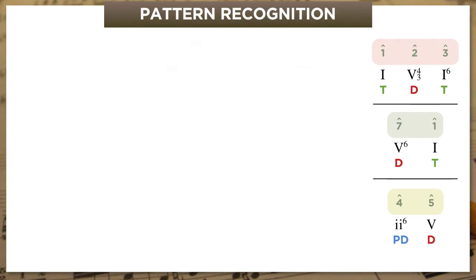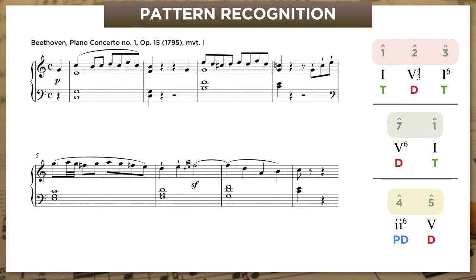Here's another example. This is from Beethoven's first piano concerto. So again, we'll listen and then follow the bass line, tracking its scale degrees. All right, so this one unfolds scale degrees 1, 2, 7, 1, 3, 4, 5, 1. And within that bass line, we can see a bunch of our patterns we should be recognizing by now.